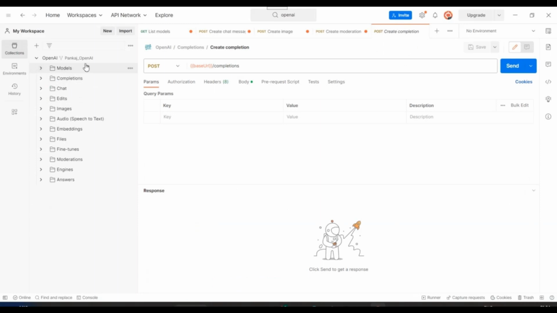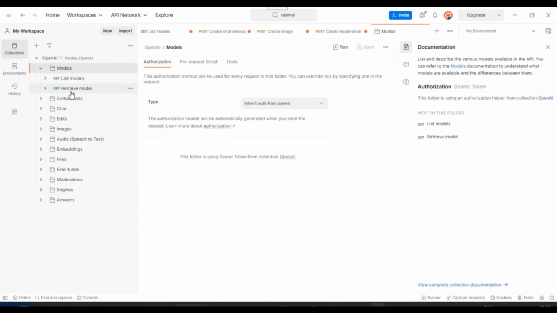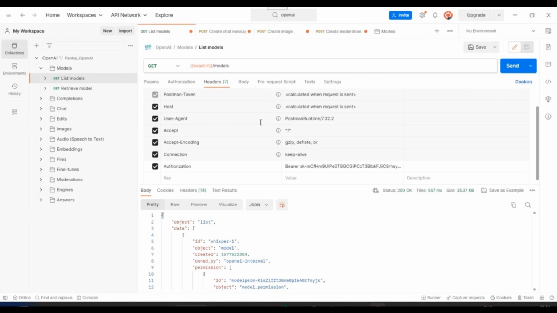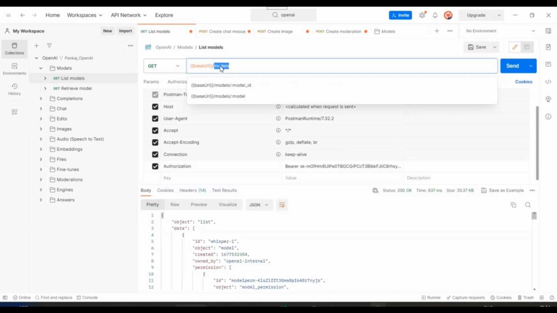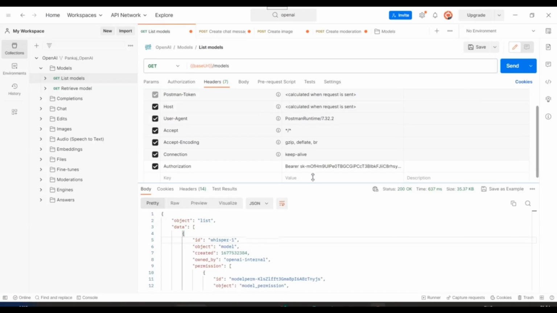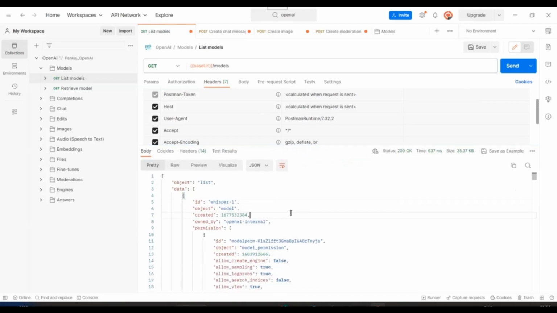Now to access your instance of OpenAI platform, what you need to do is go on to the get request, let's say, and here you just add authorization parameter. I have already added authorization parameter. I've added bearer space, the API key which I have generated in previous steps, right? Now let's say if I click on send button, now this is a models API, so this will give me list of APIs or models present in OpenAI.